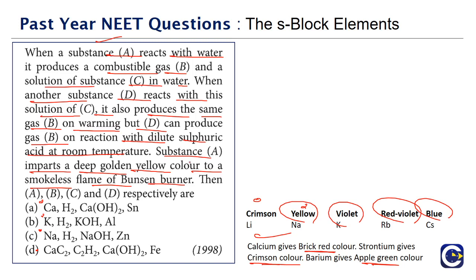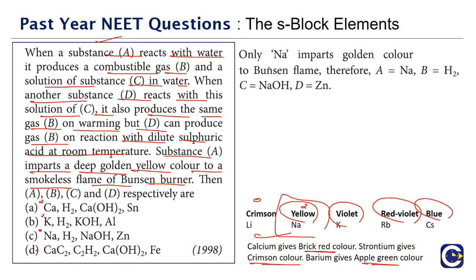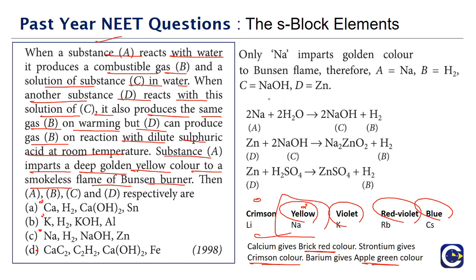Now when they say that the substance A imparts a deep golden yellow color to the smokeless flame of Bunsen burner, it basically means what we have in our hand is probably sodium. Now we'll try to correlate. If you have sodium, then when it is dissolved in water, it will give us H2, which is a combustible gas, and the substance C. What is C? Sodium hydroxide.